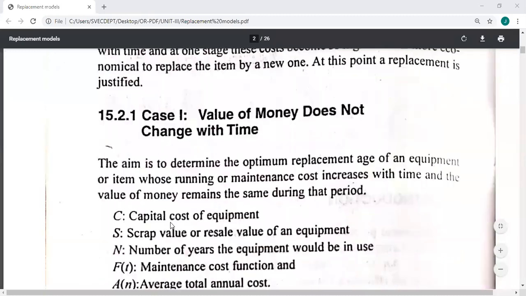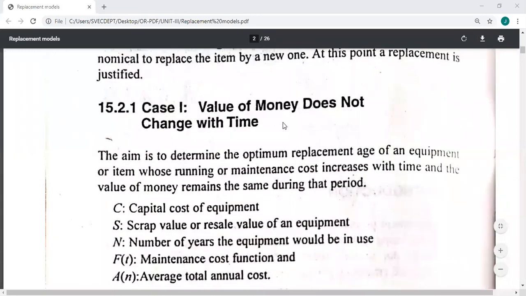Now, this replacement is of two types. One is individual replacement and another one is group replacement. Again, in case of individual replacement, we come across two cases. Case one: the value of money does not change with time, so here the value of money is constant. The aim is to determine the optimum replacement age of an equipment or item whose running or maintenance cost increases with time, while the value of money remains the same during that period.